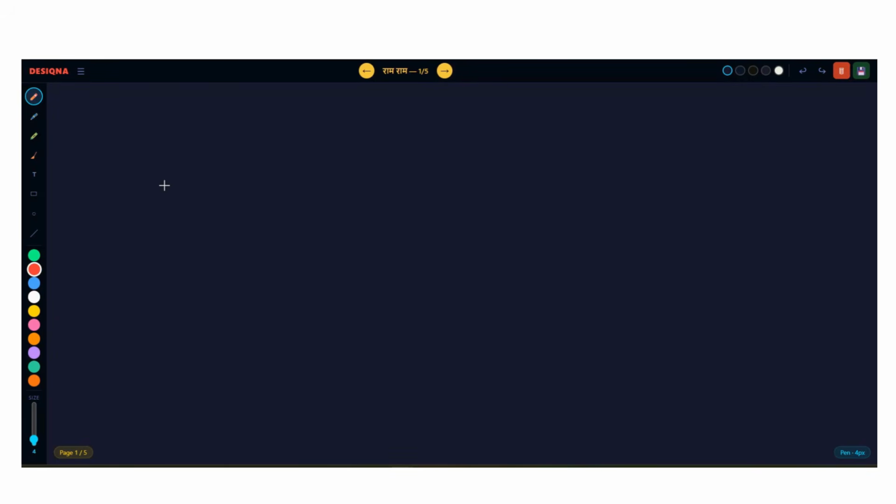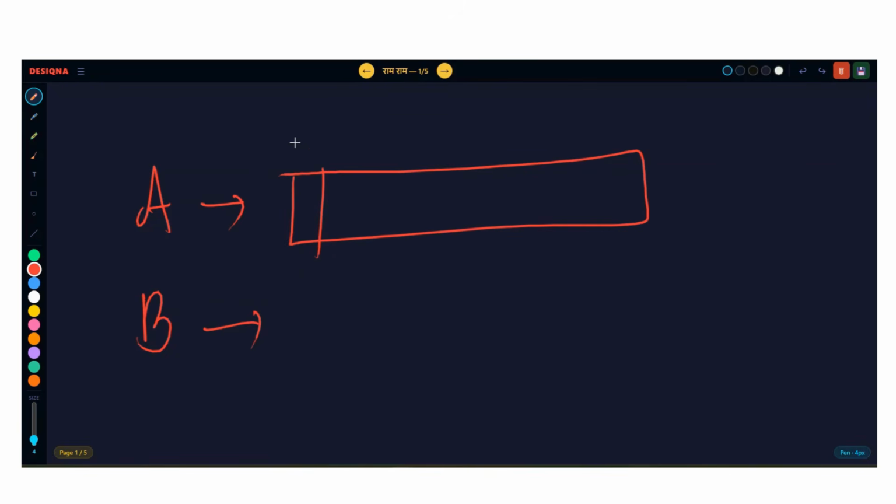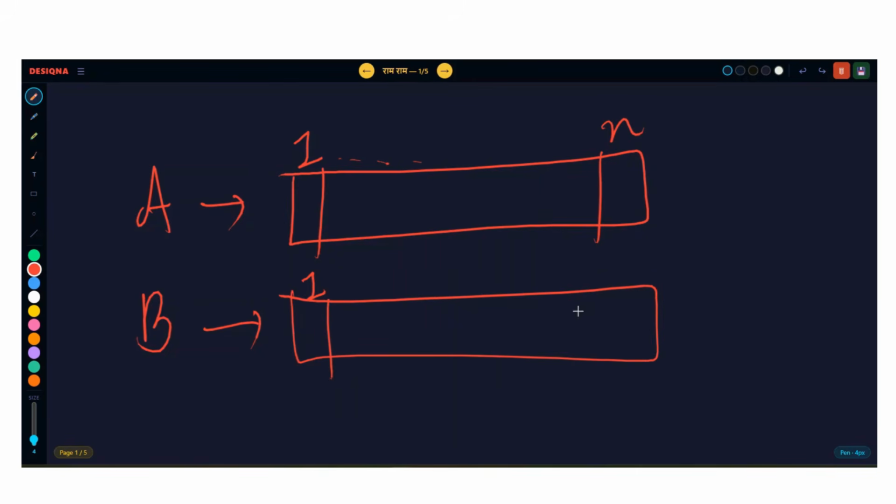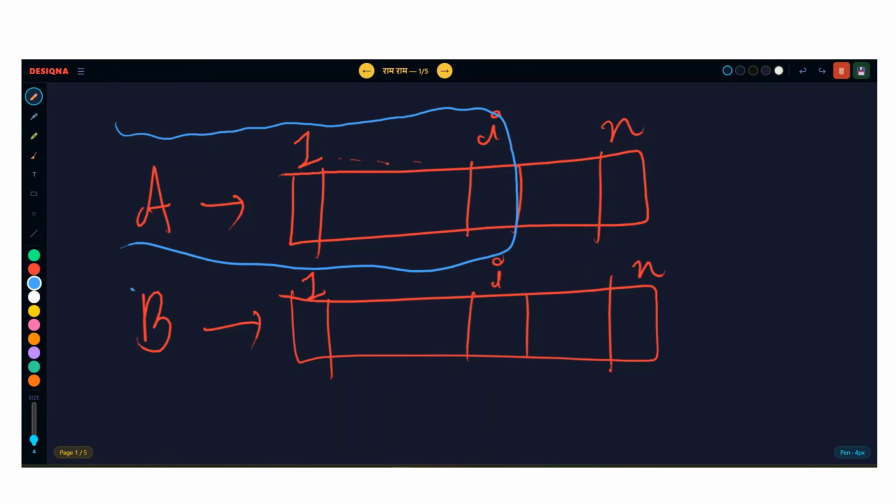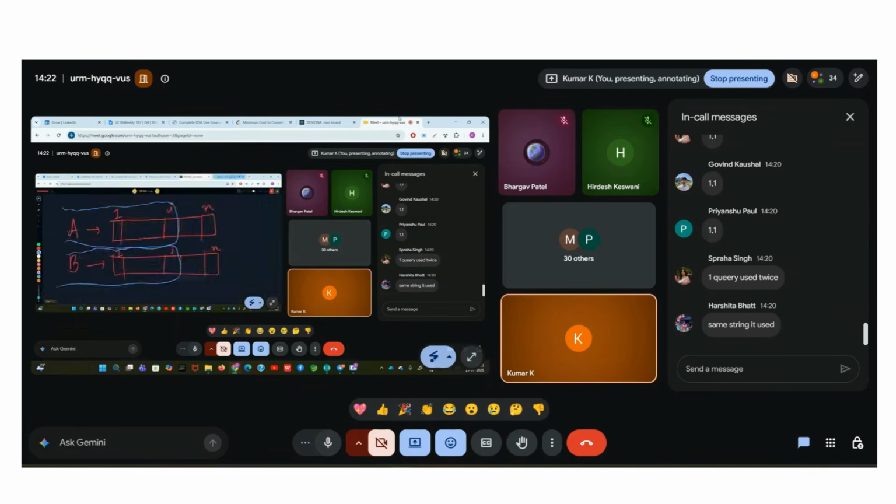Let's say this is string A. Let's say this is string B. Okay, let's take one-based indexing, index 1 to n. And this is B, one-based indexing, 1 to n. Spraha and Govind, what do you guys think? What should be the meaning of DP of I? DP of I means minimum cost to make the first I characters of A equal to first I characters of B. Common sense.